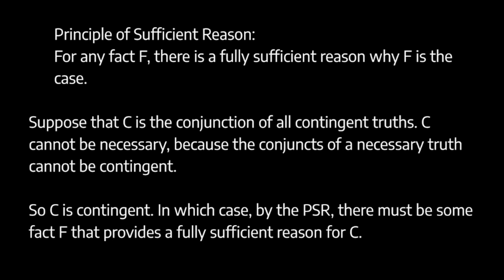Okay, so C is contingent, and what that means is that by the principle of sufficient reason, there must be some fact F that provides a fully sufficient reason for C. For any fact, there has to be a fully sufficient reason why it's the case. Here, our fact is just the conjunction of all of the contingent truths that there are. That's contingent. That could have been otherwise. So we need to give some account of why it is so. Why is it the case? It can't just be a brute fact that this conjunction holds. So there's some fact F that provides a fully sufficient reason for C.